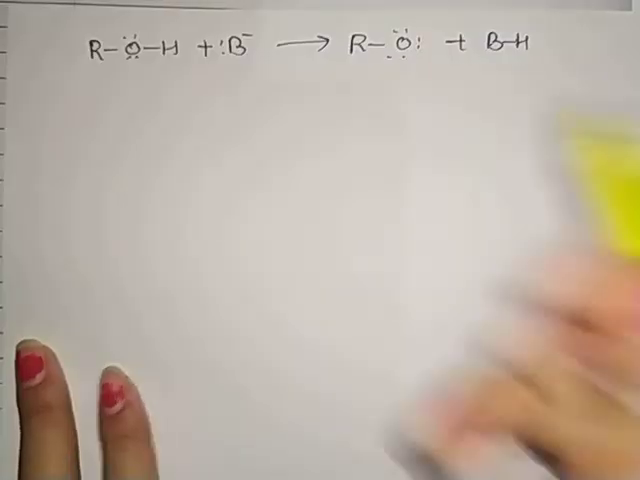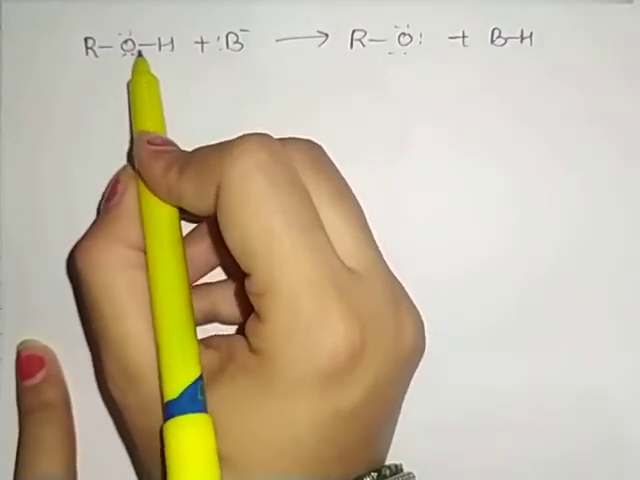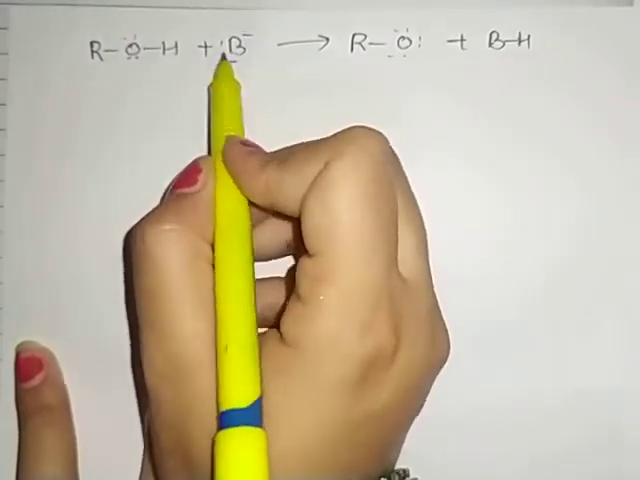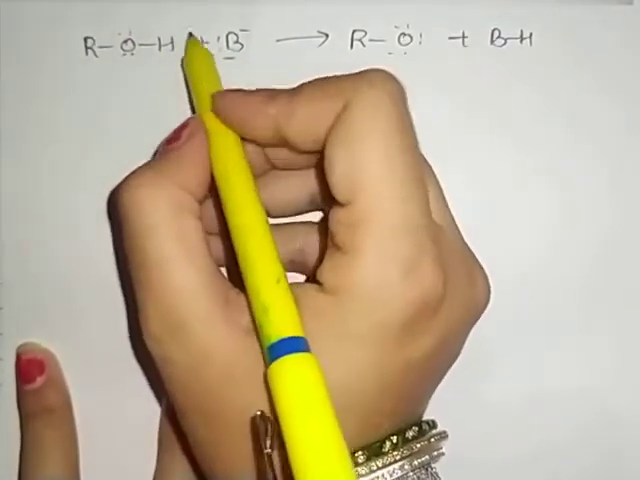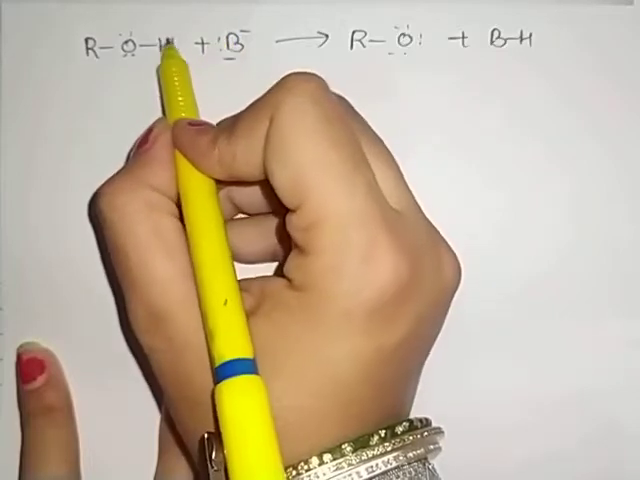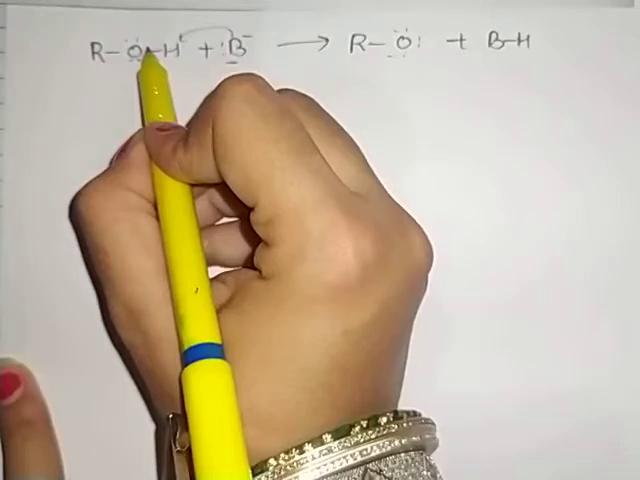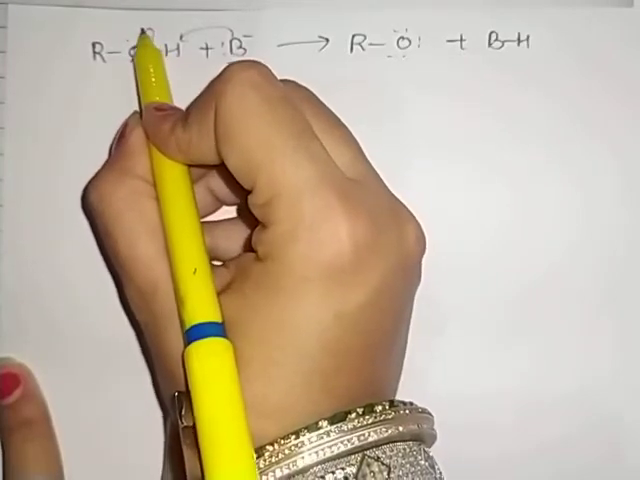Clear? As we have alcohol here, when it donates that proton to the base, where B is the base, as you can see, this is B negative and this is the hydrogen. B will attack this hydrogen, and this electron pair goes to the oxygen atom.